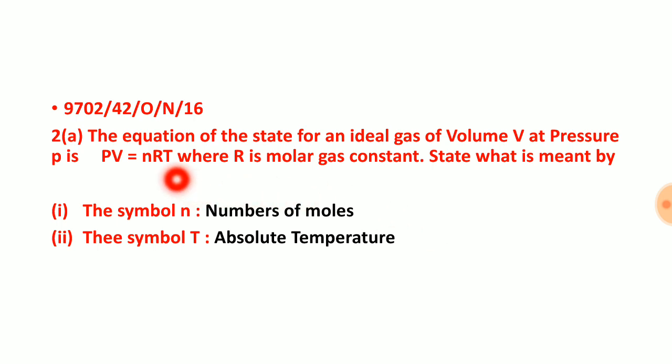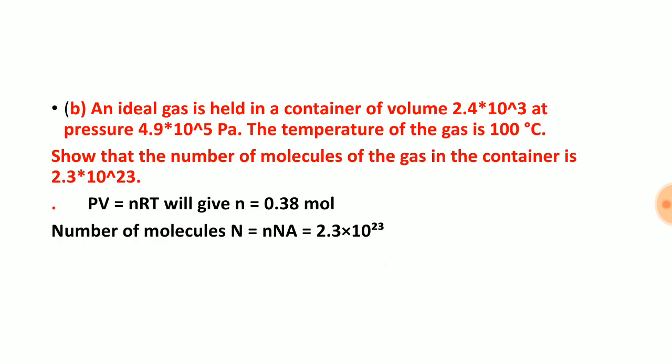See this. The equation of state of an ideal gas of volume V at a pressure P is PV equal to nRT. What is meant by the symbol n? Here n means number of moles. This is not the number of molecules, it is the number of moles, and T means absolute temperature. If you write temperature only, then that will be wrong. Absolute temperature or Kelvin temperature, temperature in Kelvin.